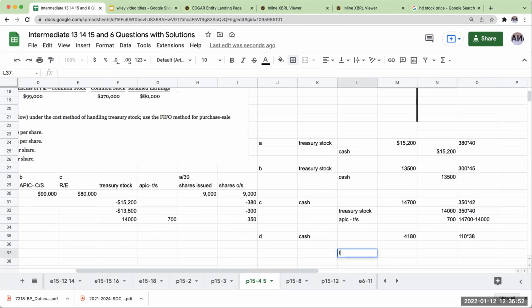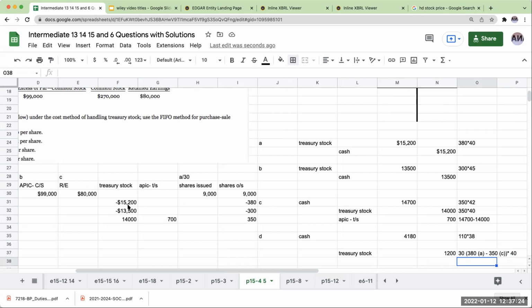So for the treasury stock, what I'm going to do is I'm going to do 30 at, which is going to be 380, letter A, minus 350, letter C. And I'm going to multiply that result by my cost basis from letter A. Okay, so this is going to be 30 times 40, or a total of 1,200, but I'm not done yet.